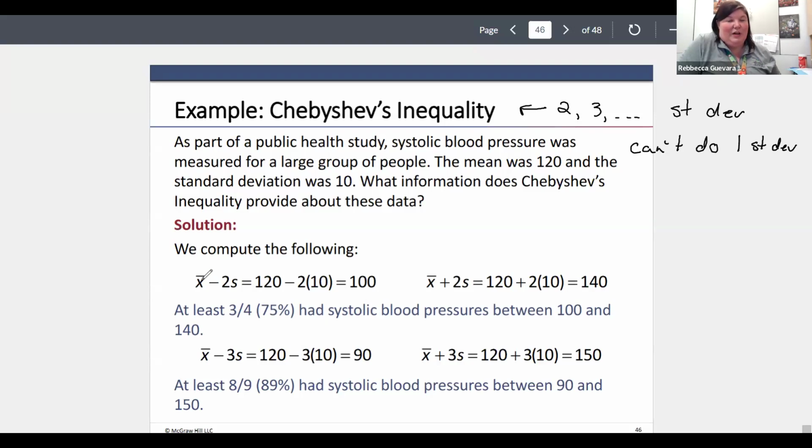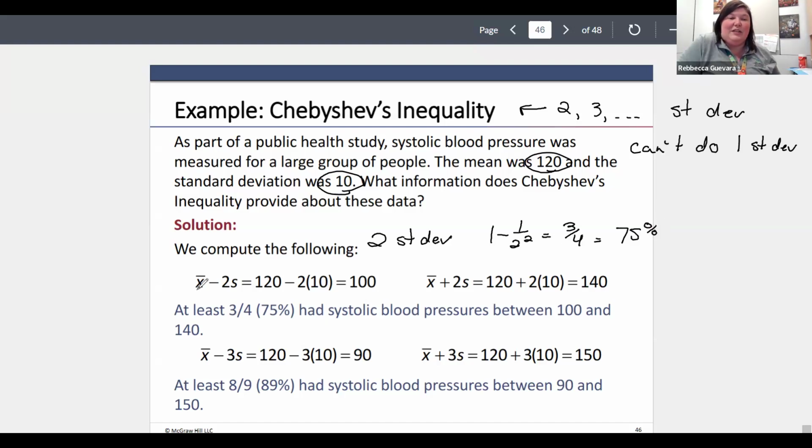So we are going to compute the following. The mean is 120 and the standard deviation is 10. Okay, what information do we get? So we know that by Chebyshev's theorem, if we look at two standard deviations from the mean, that is going to represent 3/4 or 75% of my data.